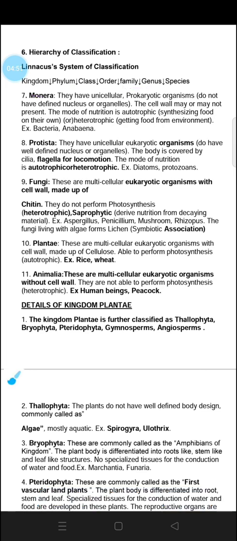Monera is unicellular as well as prokaryotic. Prokaryotic means they do not have a defined nucleus. The nucleus is not well defined in case of prokaryotic, whereas in case of eukaryotic, the nucleus is well defined. The cell wall may or may not be present. The mode of nutrition is autotrophic, they could synthesize their own food, or they could be heterotrophic. For example, bacteria and Anabaena, these are examples of Monera.